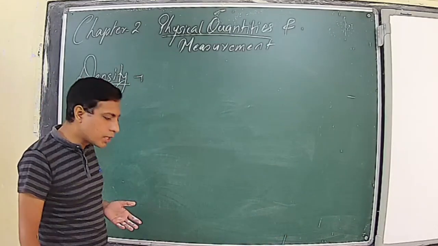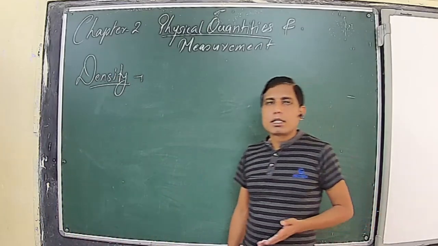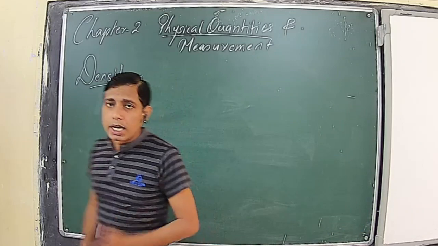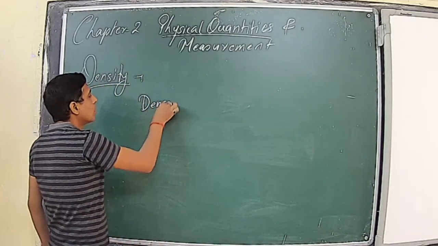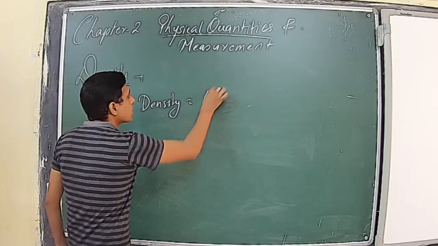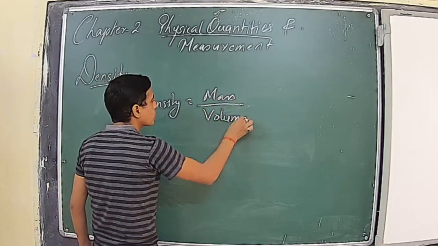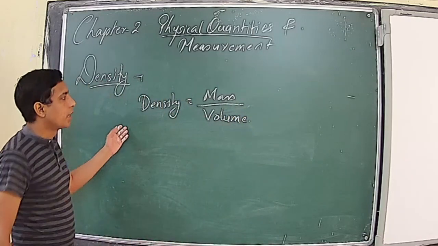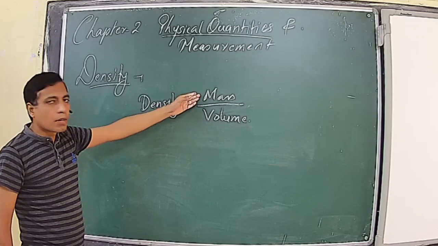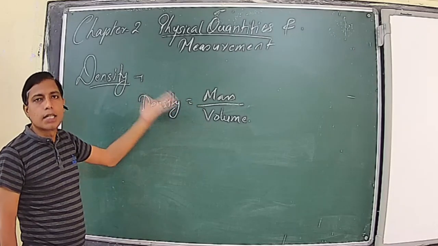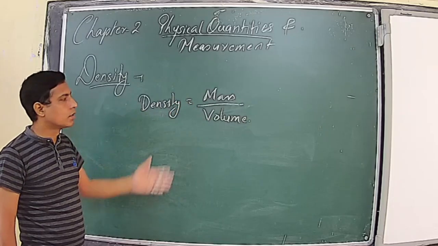If we know the density of any object, then immediately you can conclude whether that object is lighter or heavier. Mathematically, density is defined as the mass contained per unit volume. So you can see, the more the mass per unit volume, the higher the density. The lesser the mass per unit volume, the lesser the density.